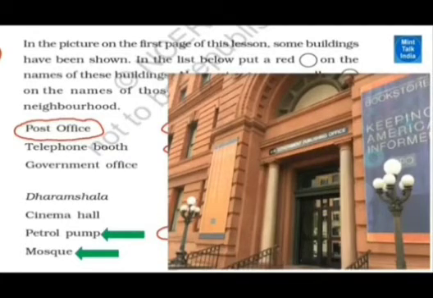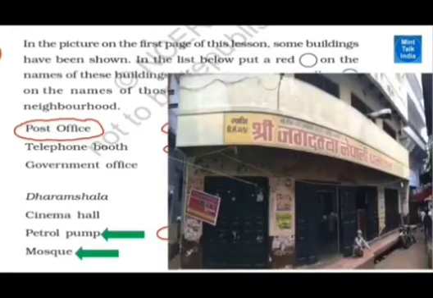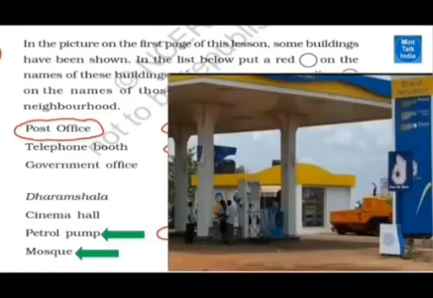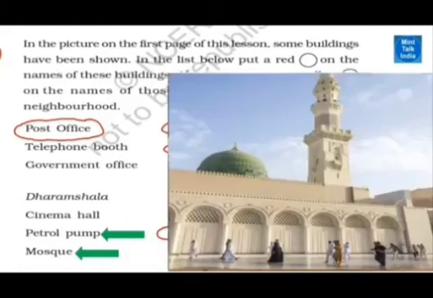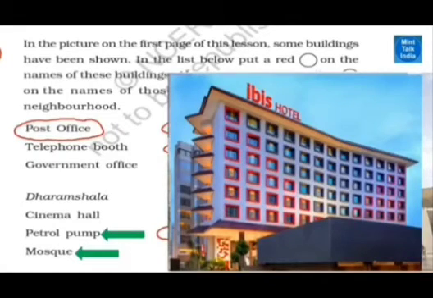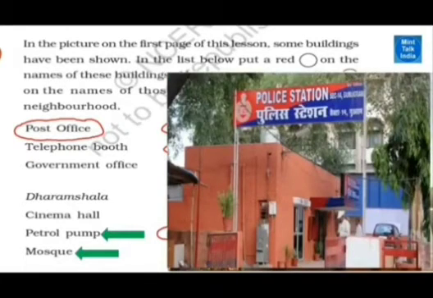Now they are showing the buildings. The post office. Our post office is not so big, but they are showing the big post office. There is some petrol bunk and some mosque. All those buildings they are showing here, how they look. This looks like a bus stand and maybe shops. There are so many small shops. This is a theater. This is a petrol bunk, and they fill petrol. The vehicles come here and fill petrol. This is a mosque. People are going. This is a church. They go and pray there. And this is a hotel. They go and eat or they stay there. That's why there are so many rooms.